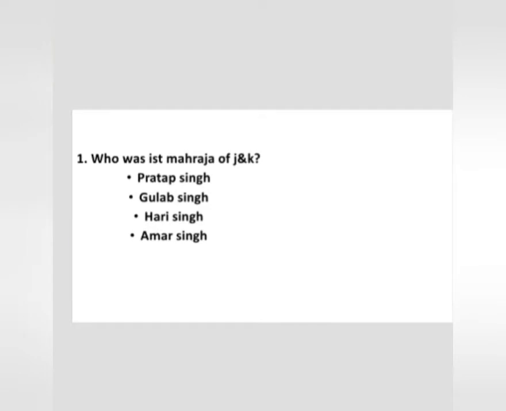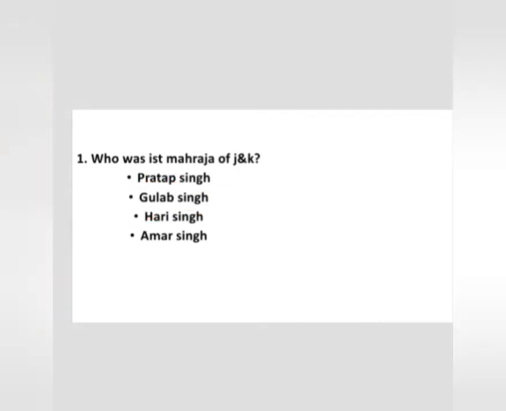So today we are going to see the 30 MCQs on the Dogra rule on J&K. The first question is, who was the first Maharaja of J&K? Pratap Singh, Gulab Singh, Hari Singh, Amar Singh. The options are four. The correct option is option number 2, Gulab Singh. It was Gulab Singh who laid the foundation of the Dogra dynasty.